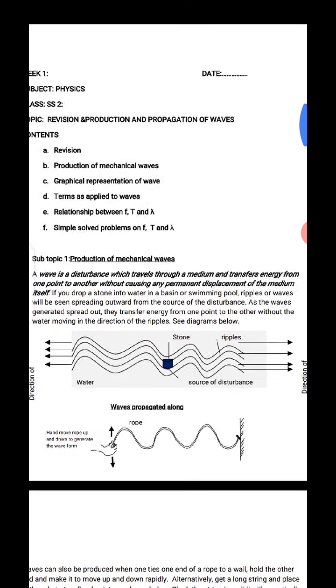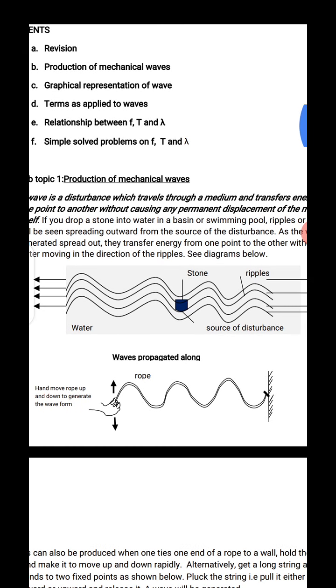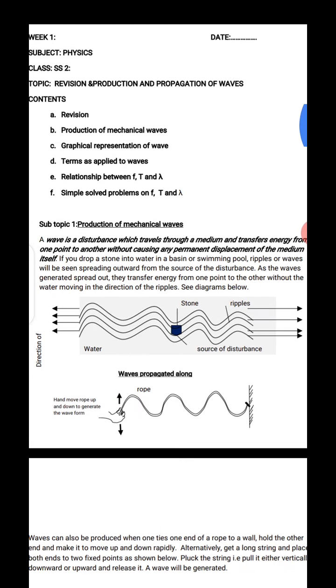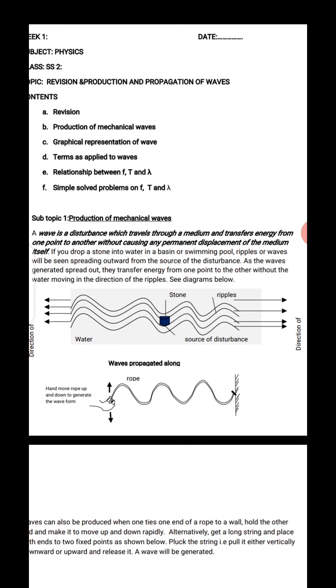When we say mechanical wave, a wave is a disturbance which travels through a medium and transfers energy from one point to another without causing any permanent displacement of that medium itself. This particular definition is a very important definition in physics. A wave is a disturbance which travels through a medium and transfers energy from one point to another without causing any permanent displacement of the medium itself.